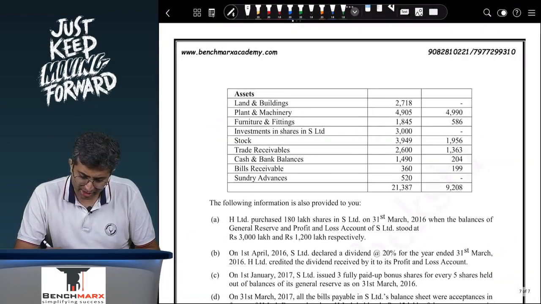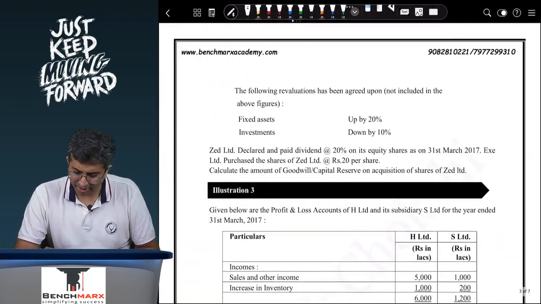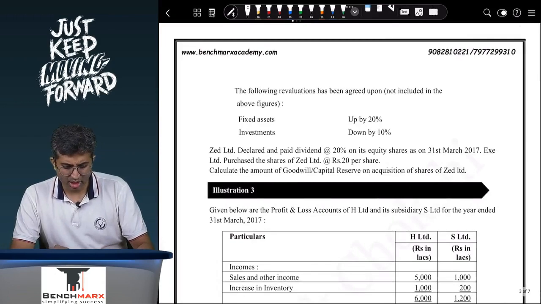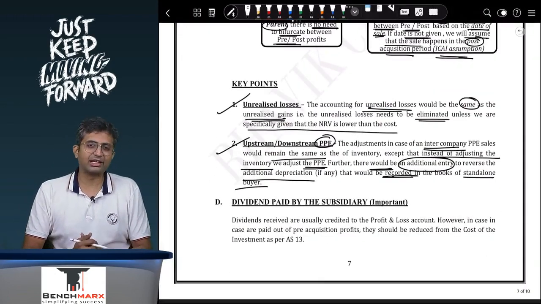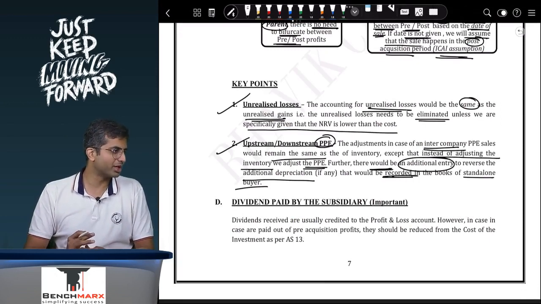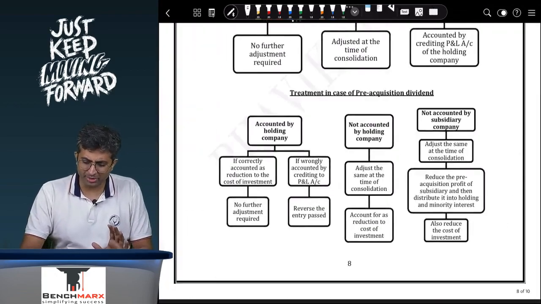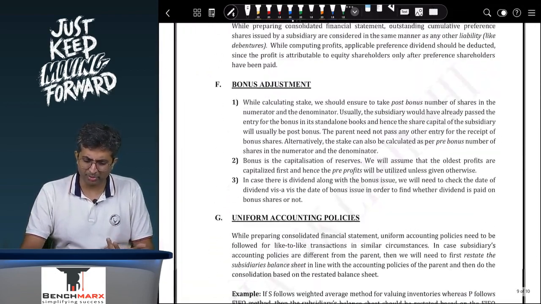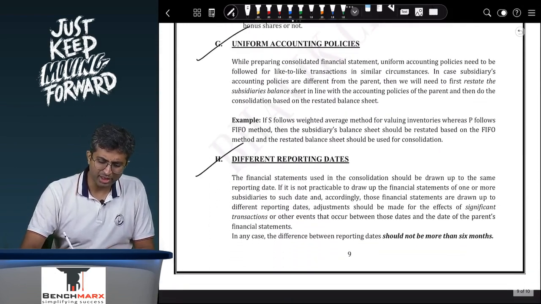No, I think it is a part of the bigger questions only. So, we'll probably discuss a slightly simpler adjustment. I know it's getting a little heavy for you. I'm pretty sure it would be heavy for you, but I hope you are following it. Dividend adjustment, we'll keep it for tomorrow. It's slightly more complex. We'll discuss these two items quickly.